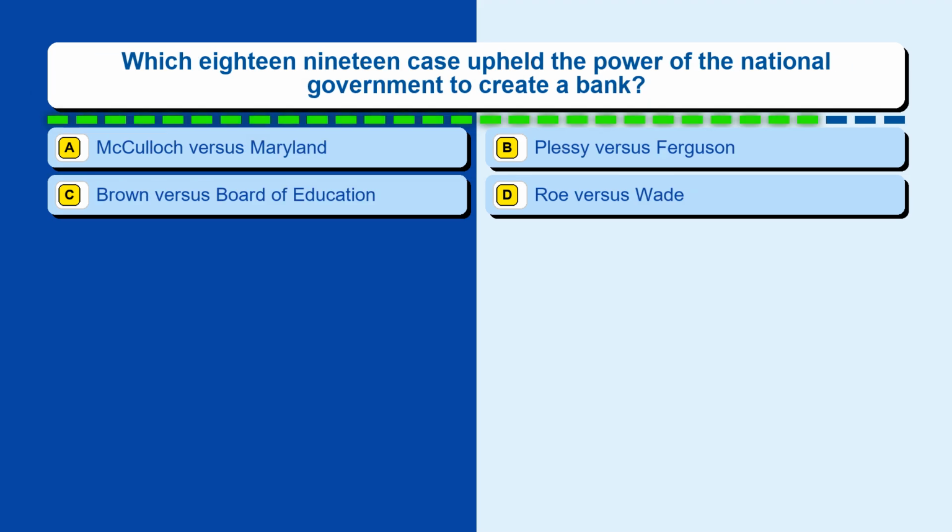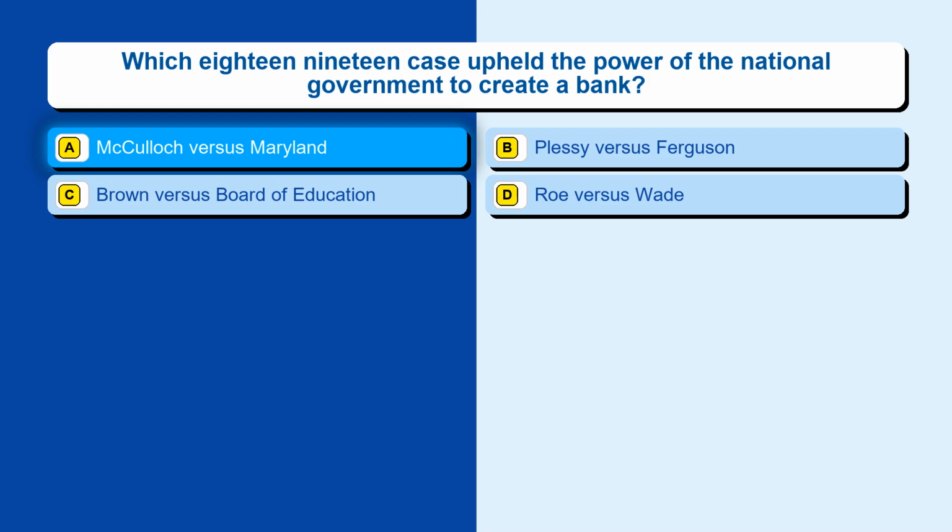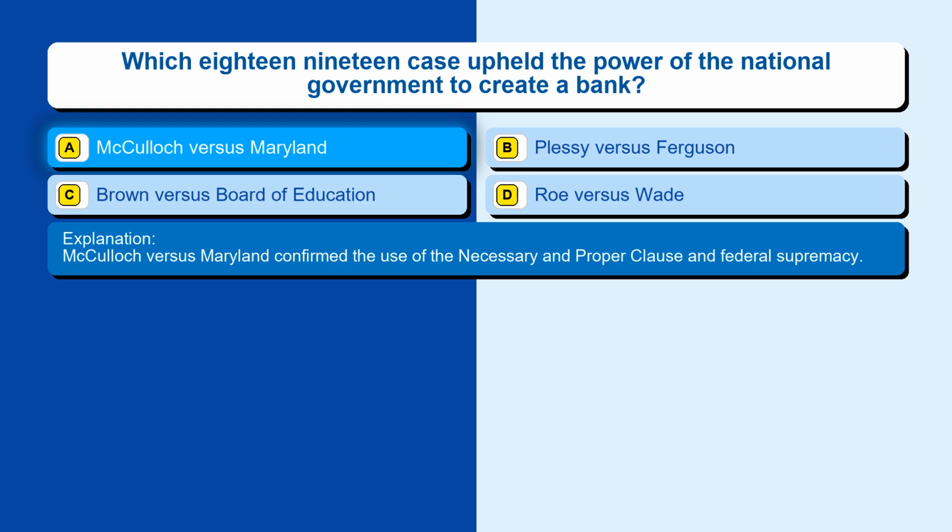Question 62. Which 1819 case upheld the power of the national government to create a bank? Option A, McCulloch v. Maryland. Option B, Plessy v. Ferguson. Option C, Brown v. Board of Education. Option D, Roe v. Wade. The correct answer is option A, McCulloch v. Maryland. McCulloch v. Maryland confirmed the use of the necessary and proper clause and federal supremacy.